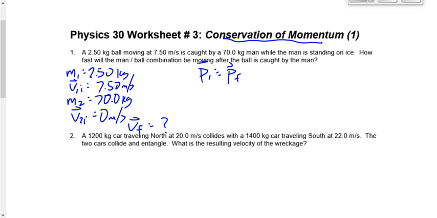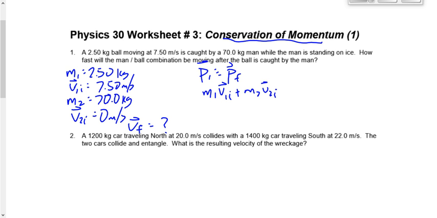Remember that we could look at this as impulse, but if we did that, we'd have to look at either the impulse of the man or the impulse of the ball and not try to combine them. Do one at a time. We're going to do conservation of momentum for this. Two terms before the collision takes place, M1 V1I plus M2 V2I.